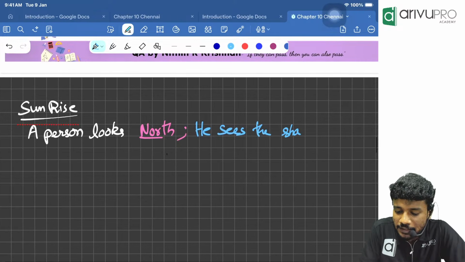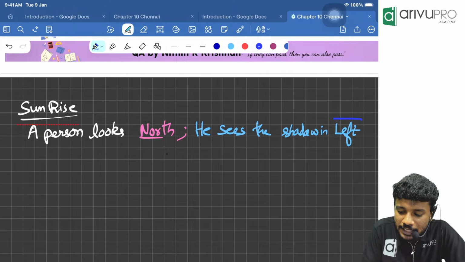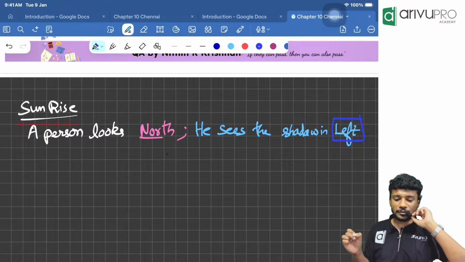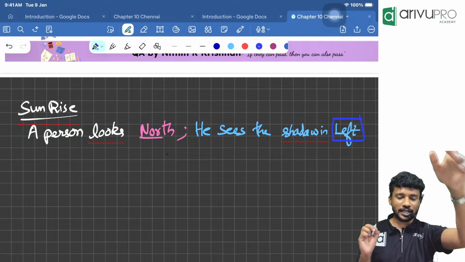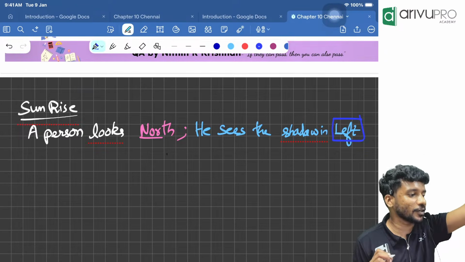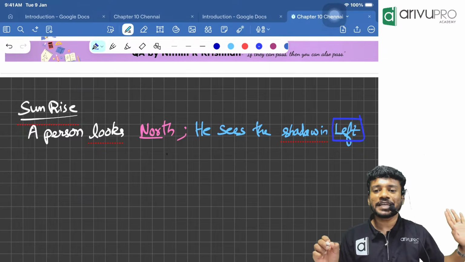He sees the shadow on his left hand side. That is the key point with respect to that. Very, very important. Whenever it is sunrise and the person is looking towards north, the shadow will be on the left side.